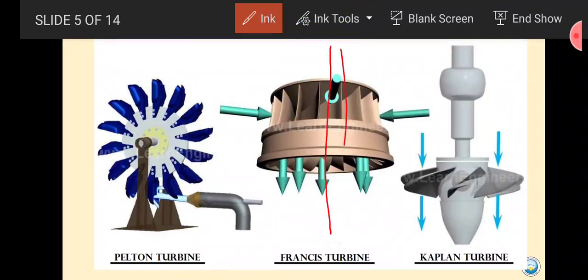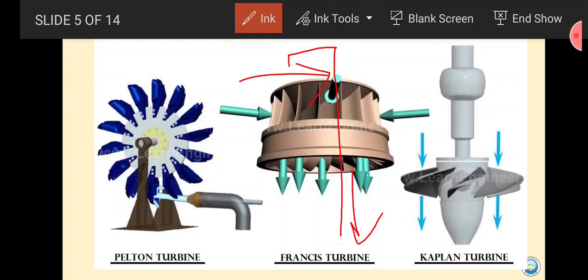If you consider this as the axis of rotation, water enters the runner in the radial direction at a 90-degree angle, and then water leaves parallel to the axis of rotation. So this type of turbine is called a mixed flow turbine.